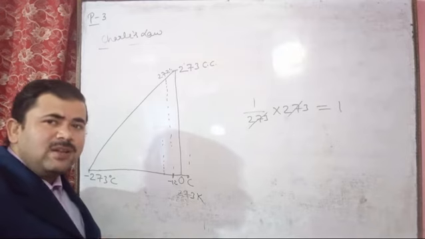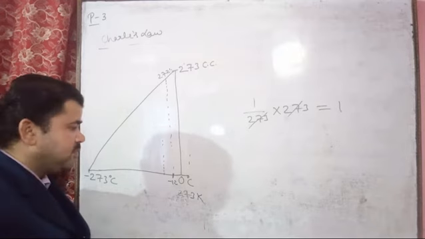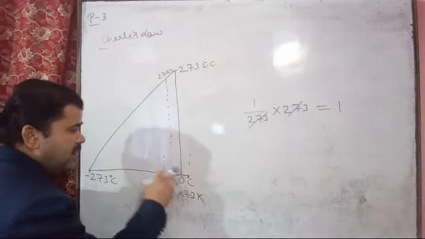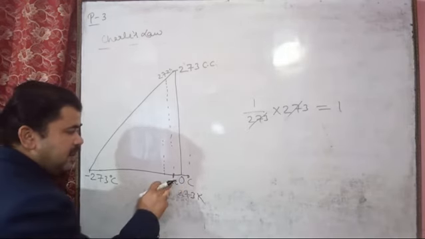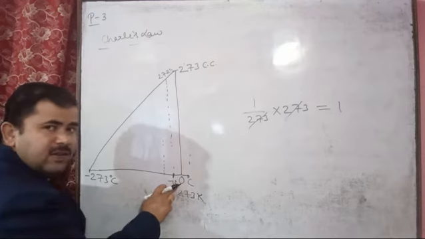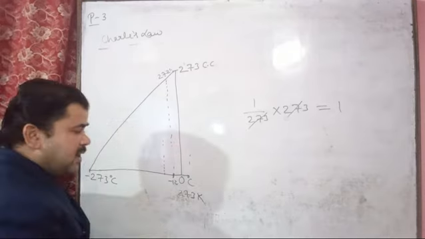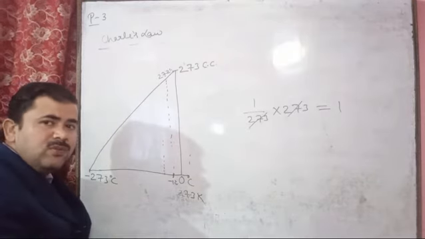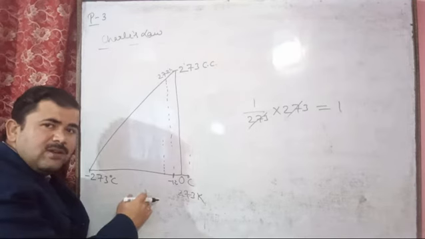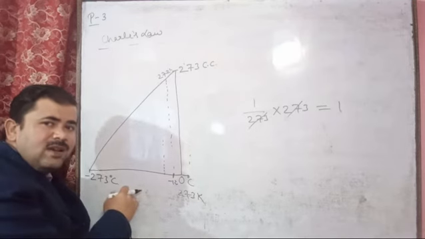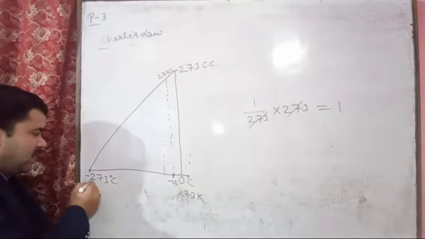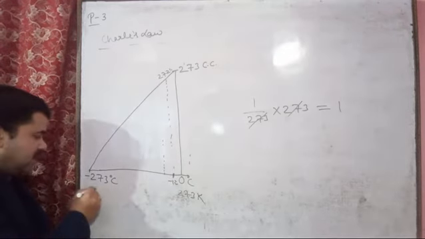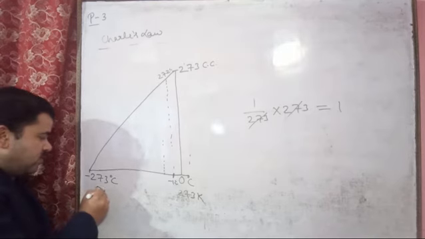In the same manner, if we take minus 1 degree Celsius, in Kelvin we will get 272, then 271, 270, 269, 268 and so on. And for the last value, minus 273 degrees Celsius, the Kelvin value will be 0 Kelvin.